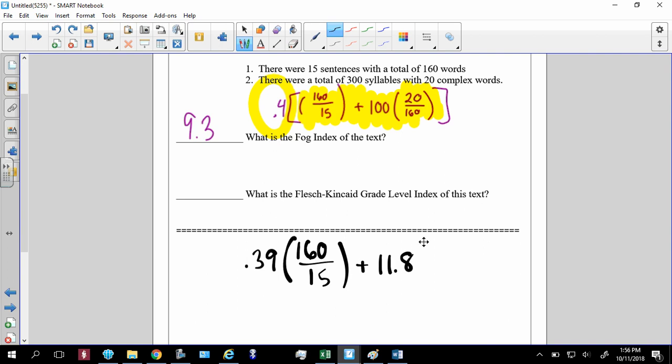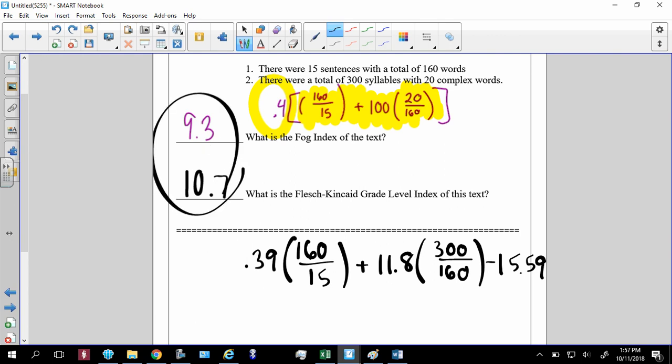So really just needed plus 11.8 times number of syllables, 300, over number of words, which is 160, minus 15.59. Squeeze it in there. Good. From here, you can put it all in the calculator at once, press enter, 10.7. So basically 10th to 11th grade. Remember that these answers here may not be exactly the same, but they should be similar. They should, meaning if one was 10.7, the other one shouldn't be 19. All right, so make sure you don't make that mistake.